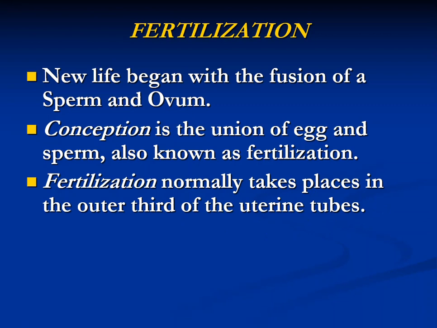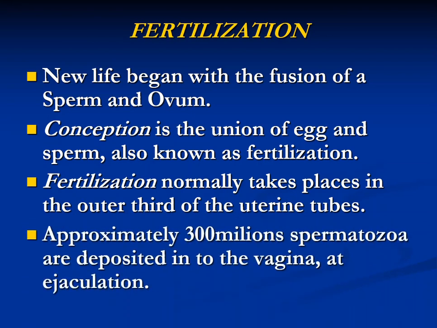There are four portions or divisions of the uterine tube. If anyone remembers, the third portion is the ampulla, which is also the longest part of the fallopian tube. So fertilization takes place in the ampulla of the uterine tube.